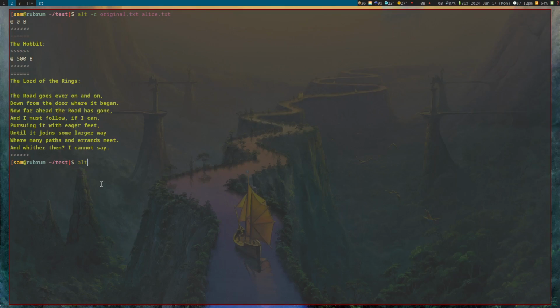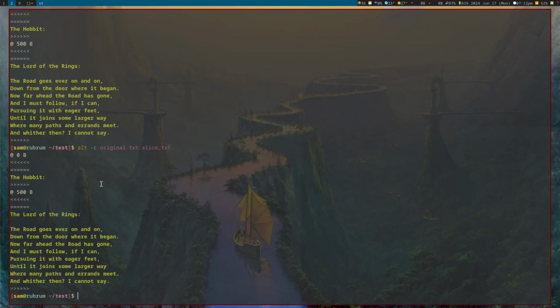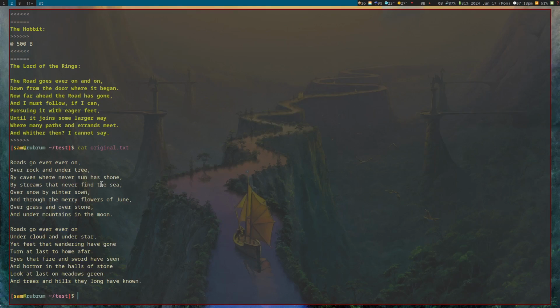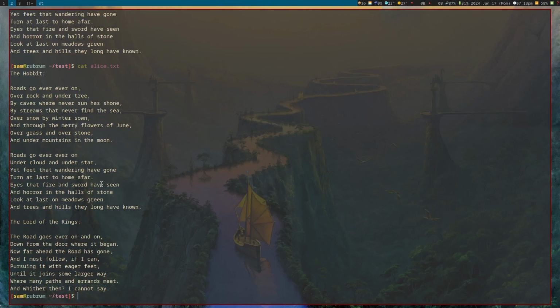That's a temporary name. The most basic thing we can do is alt-C, that's for compare. You can see here I have the contents of this original text file. And then Alice has made some changes. She added this Lord of the Rings bit at the bottom, and she also added a title to the first poem.